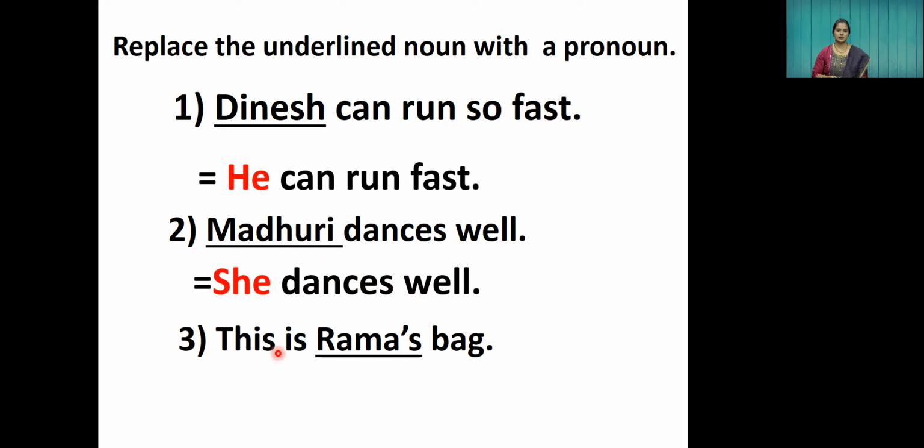Next, this is Rama's bag. See children, Rama is a girl again, but we are not using the word she over here because you can see the apostrophe s, Rama's bag. So this is her bag; the pronoun her will be used. This is her bag. If it would be Ram, then it would be, this is his bag. Instead of Ram's, we would use his bag. So these are the pronouns.